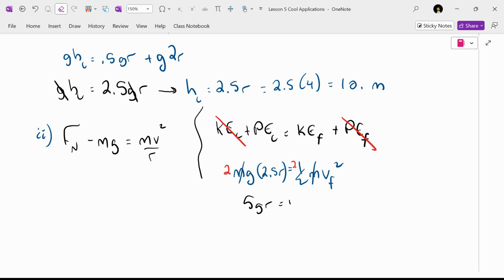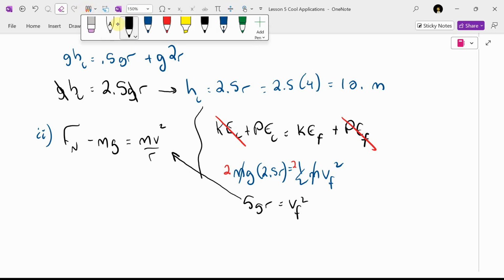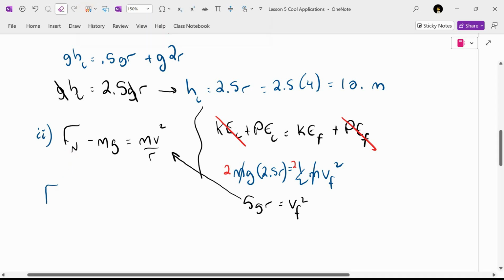That equals vf squared. So over here, where I see the v squared, what can I put in there? 5 gR. I'm going to get this. Normal force. By the way, how would I get the normal force by itself, Callum? How would I move the mg over?